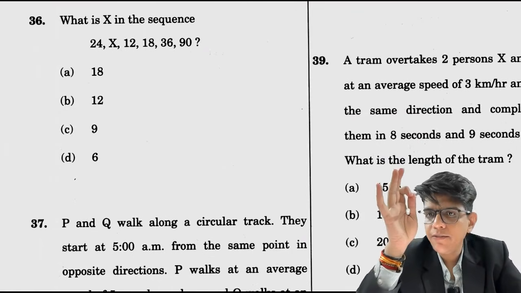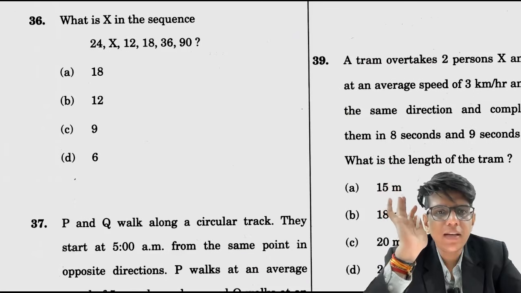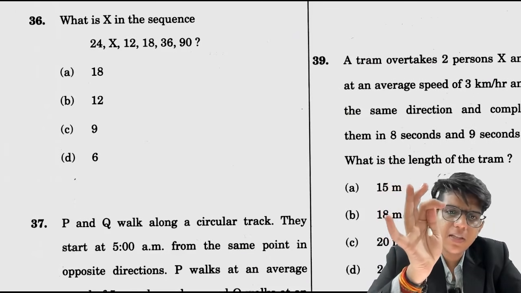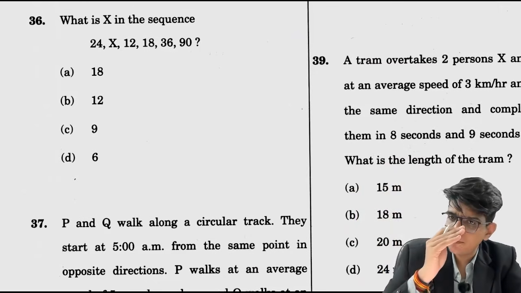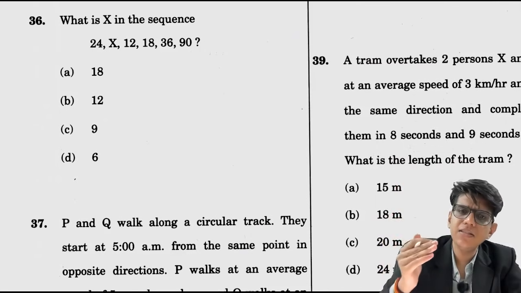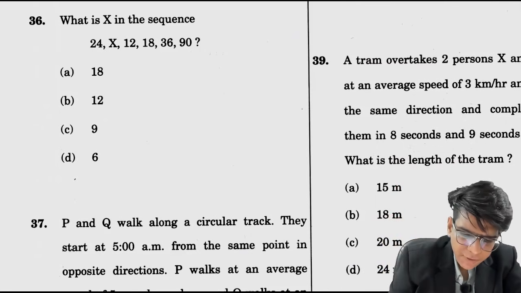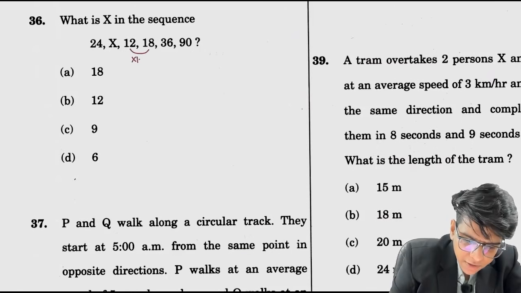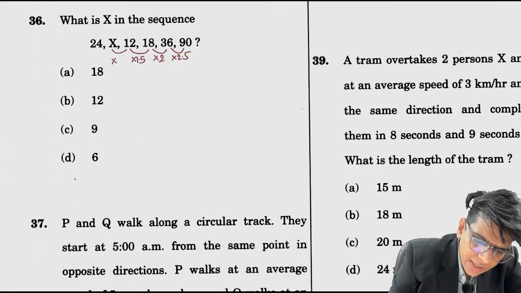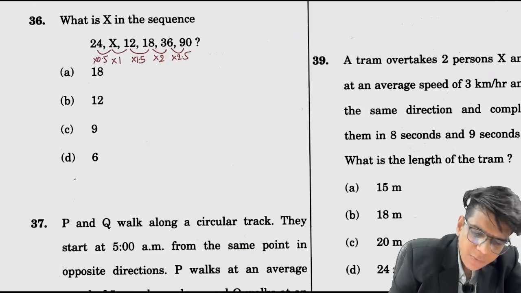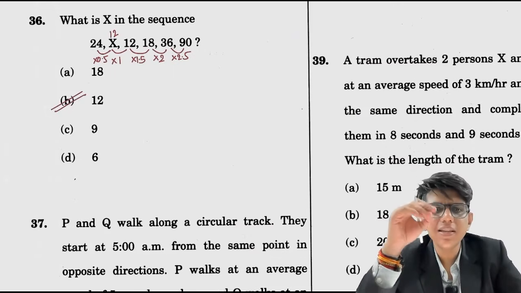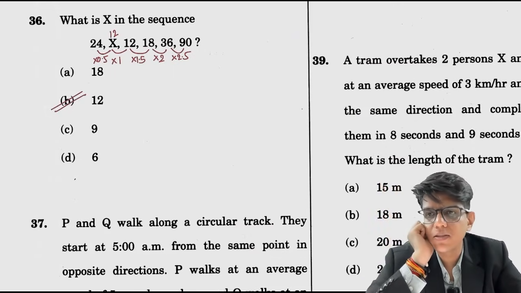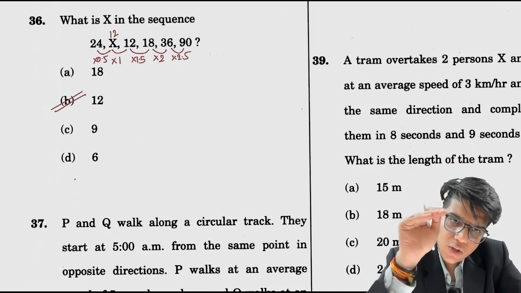What is the sequence? In class I already tell every student, and I am telling you again, it is a favourite of UPSC: one is difference of difference, another is decreasing, constant and then increasing. All these are multiplication based series. If the terms are decreasing, then remaining same and then increasing, that means the terms are in multiplication. If you see this, how can you make 12 into 18? You have to multiply with 1.5, 2, 2.5. So the trend has to be that this is multiplied with 1 and this with 0.5. When you multiply 0.5 into 24 you get 12, and when you multiply 12 into 1 you get 12. So the answer is B. The same question has been asked 3 times in the last 5 years, where the series is decreasing, constant, increasing.